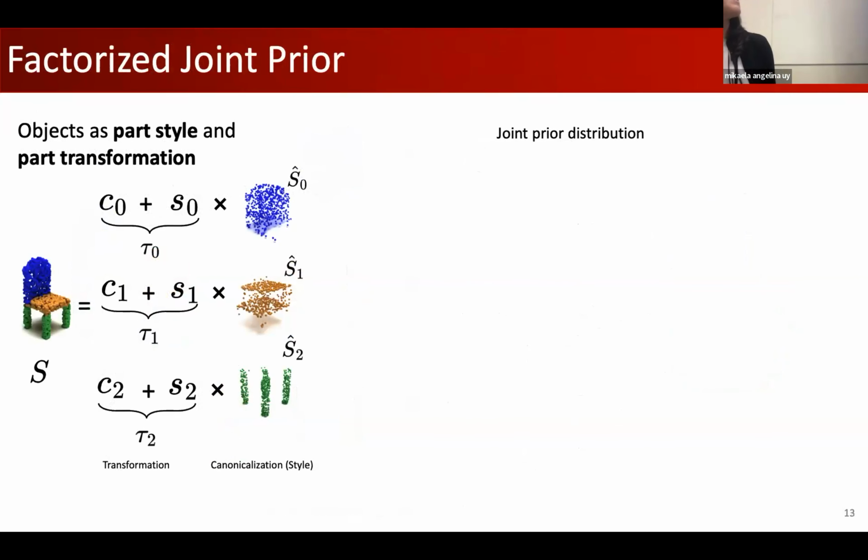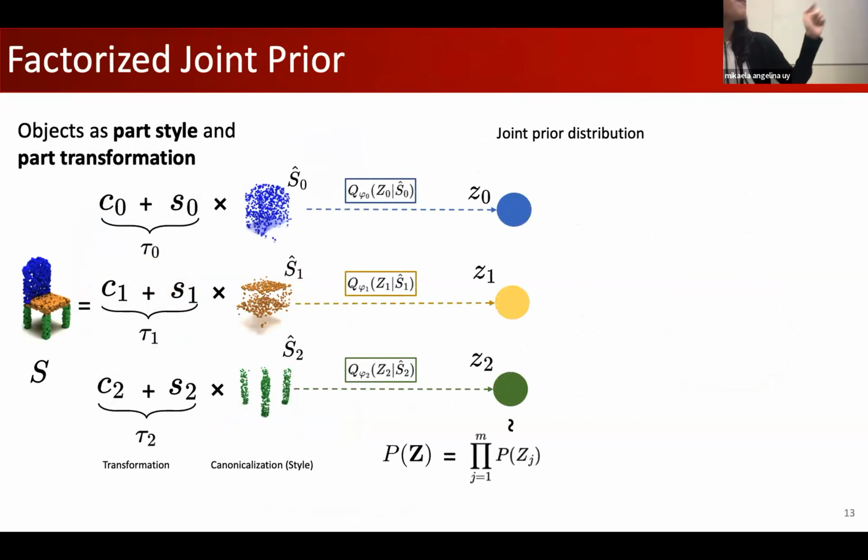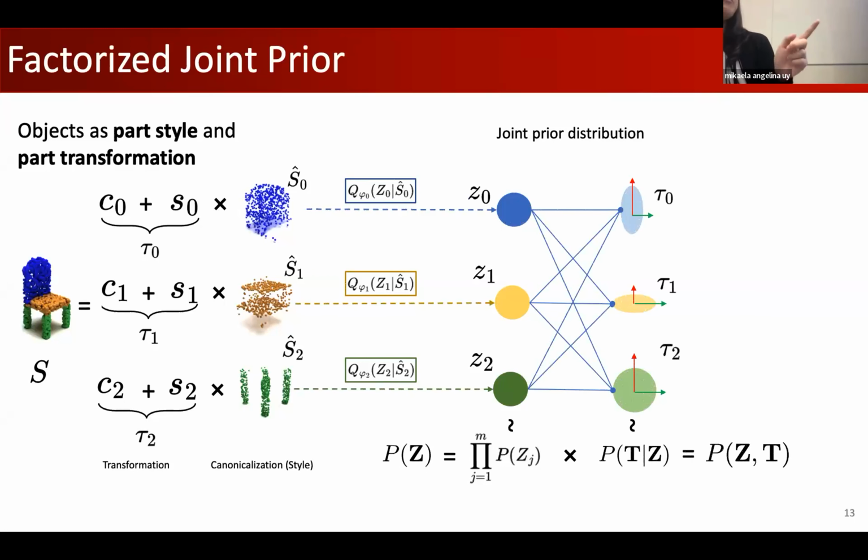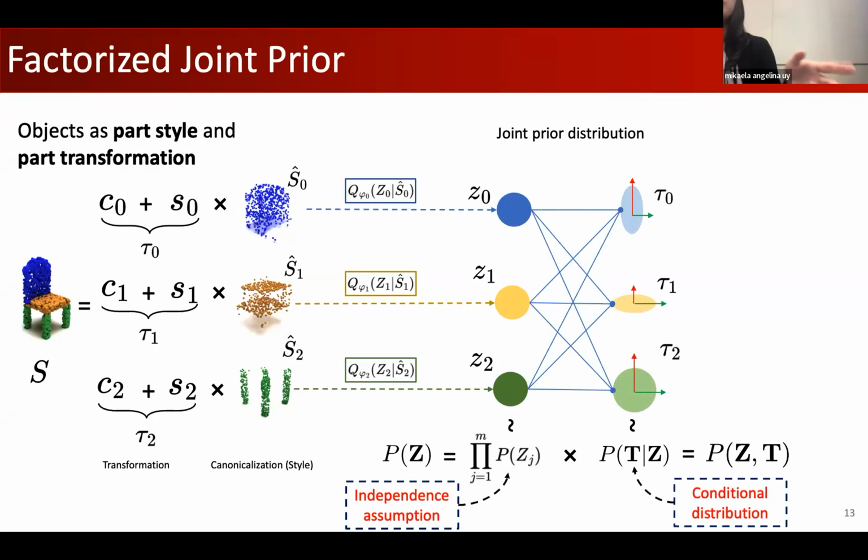So concretely, in order to take this representation and put it into the method, we propose a factorized joint prior. Instead of having a prior on the whole shape space, we first model independent part styles, or P of Z, and then conditioned on these part styles, we model the transformations. The inherent assumption is that for each part style we have independence, which means we can sample each different style separately. Then we have a conditional distribution that conditions on this set of canonicalized parts to output different transformations or variations of the particular object.